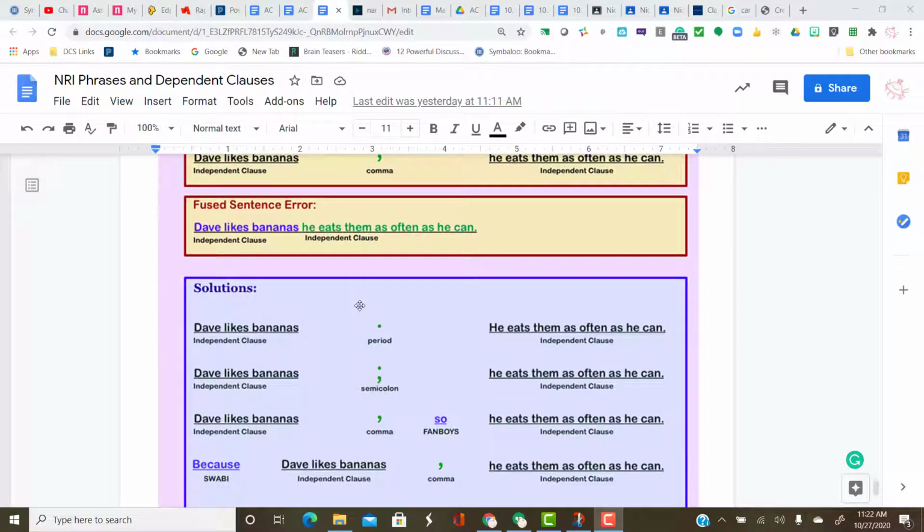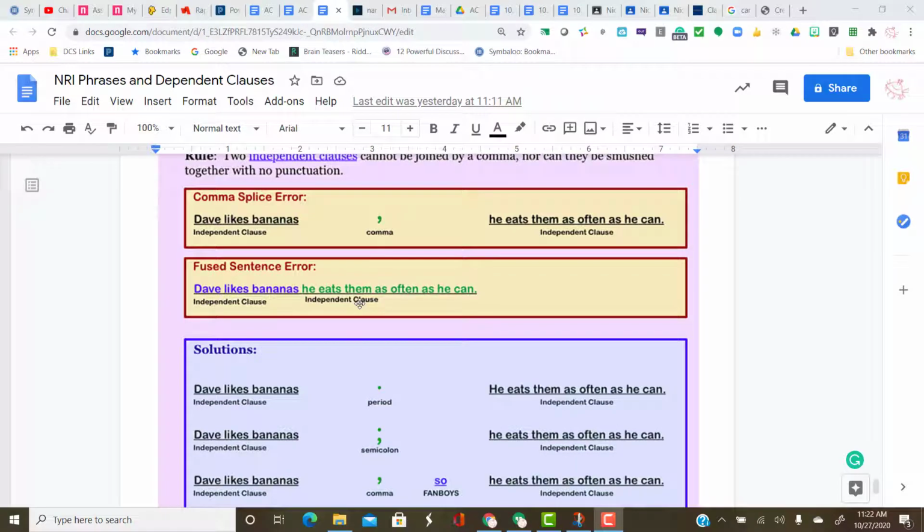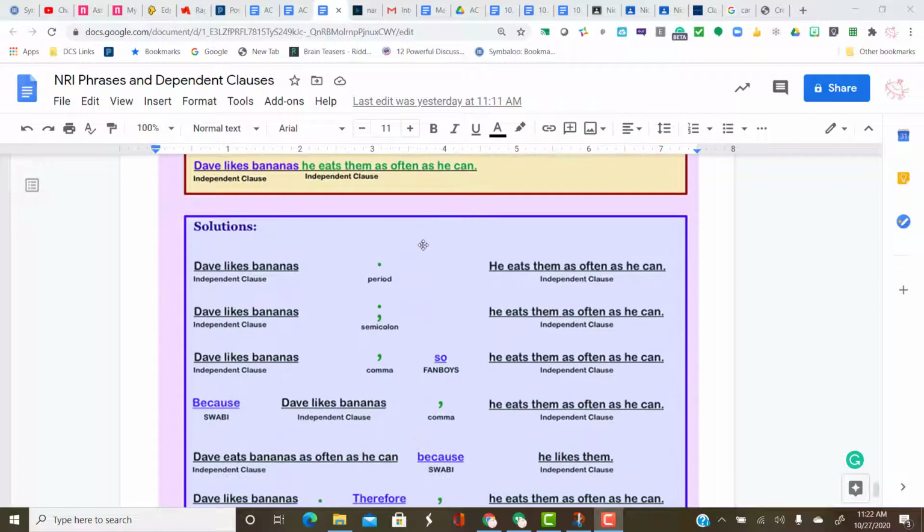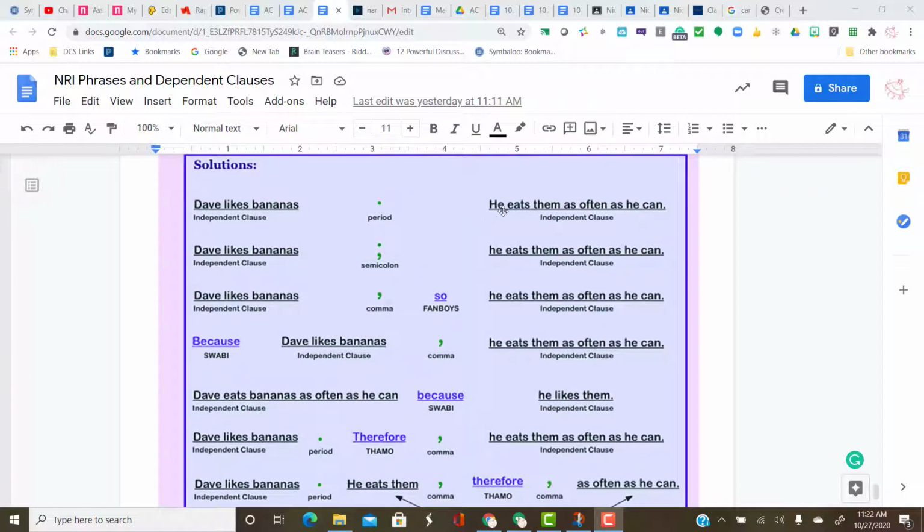Slide 22. This is a throwback to some of the things we already learned, actually. You cannot join two independent clauses with just a comma. That's called a comma splice. Or by just smushing them together. That's called a run-on or a fused sentence. You can address this situation several ways. Number one, you can put a period, capitalize the first word of the next sentence, just make them into two sentences. Or two, you can put a semicolon in between them. We learned that already. With the semicolon, you don't need a swabby or a fanboys. Or three, you can use a comma instead of a semicolon, but then you have to have a fanboys. And, but, or, for, so, yet.